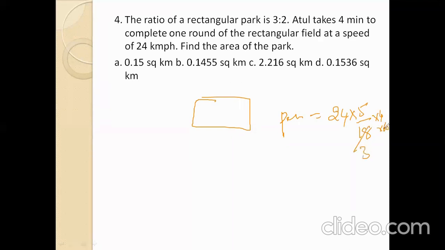That gives 1600 meters. Perimeter formula in a rectangle is 2 into (L plus B).